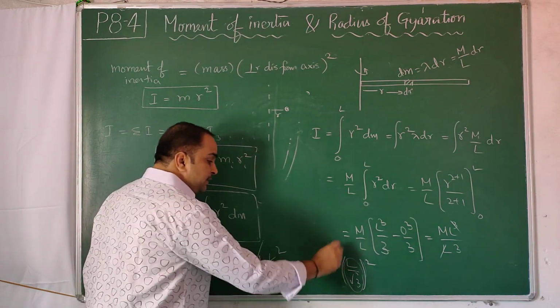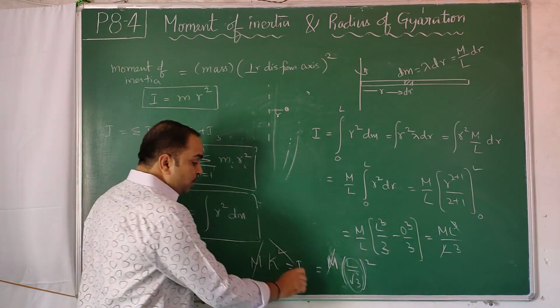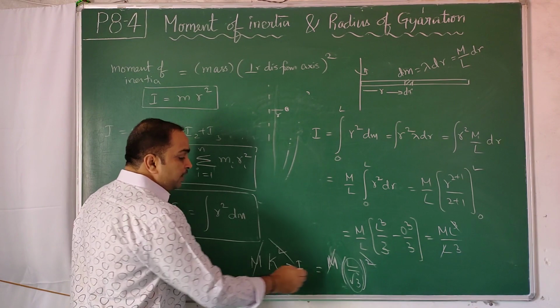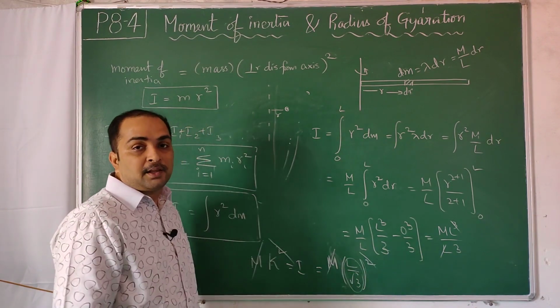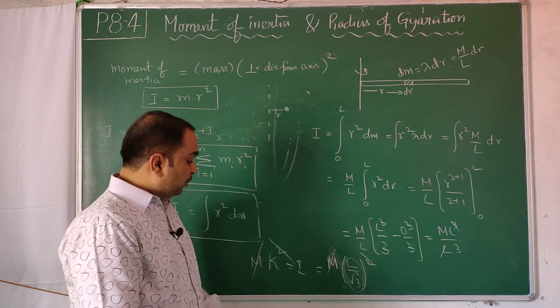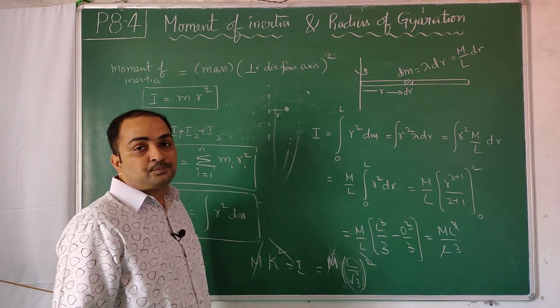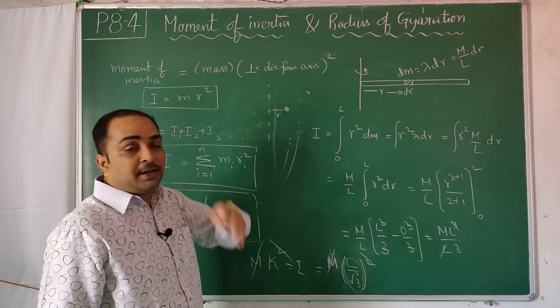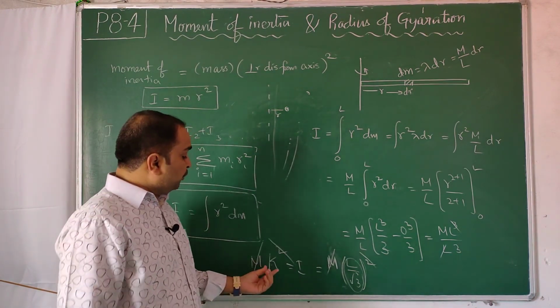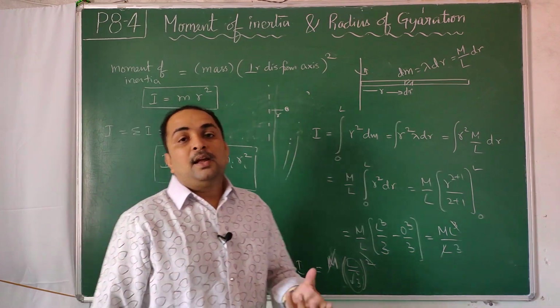So this mass on the LHS and this mass on the RHS get cancelled. This square and this square you can remove. So K is equal to L by root 3. K is equal to L by root 3. This is the method of finding radius of gyration. What's the advantage of knowing radius of gyration? It means you know the average radius.